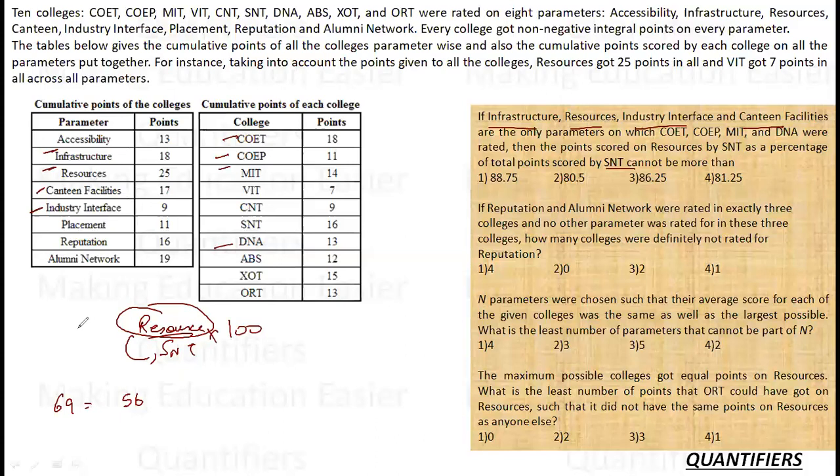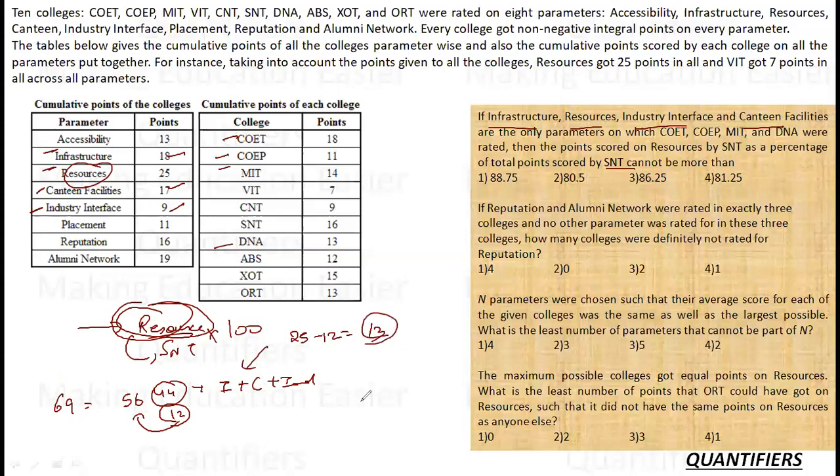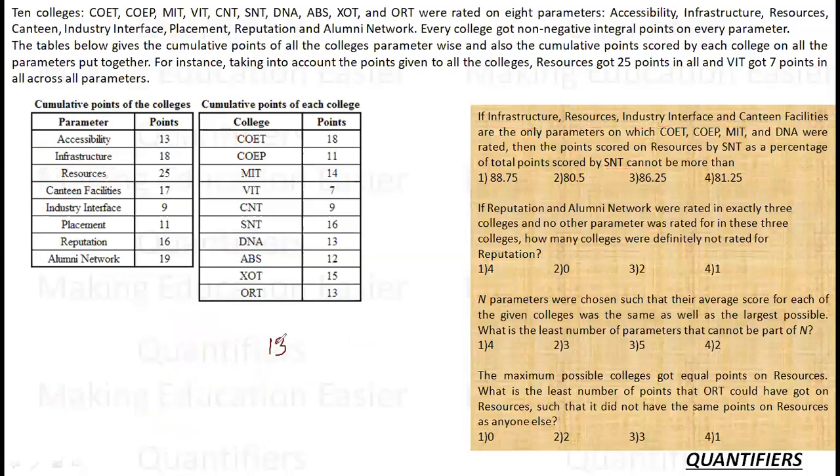If I want to maximize the score of resources over here, I would want to minimize the share of resources over here. So 18 is taken from here, 17 is taken from here, 35 and 9 is taken from here. In this way, 44 is taken from these 3 parameters, infrastructure plus canteen facilities plus industry interface. And how much is left? 12 is left. So only 12 is taken from resources. So out of 25, if only 12 is taken from resources for these 4 colleges, then 13 can be allocated anywhere else. Since I don't have any restriction, this 13 goes directly to SNT.